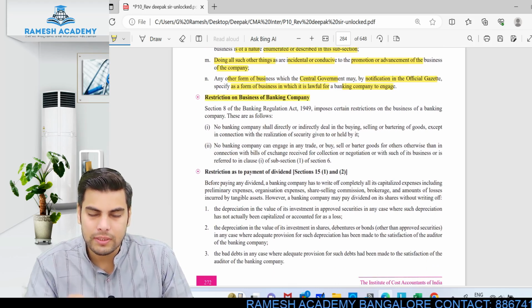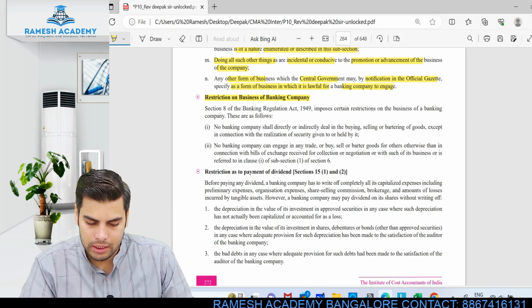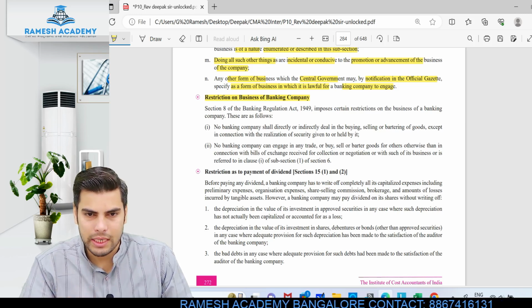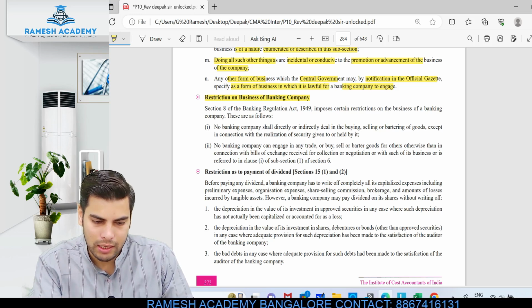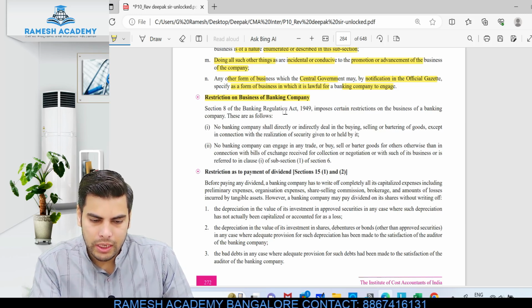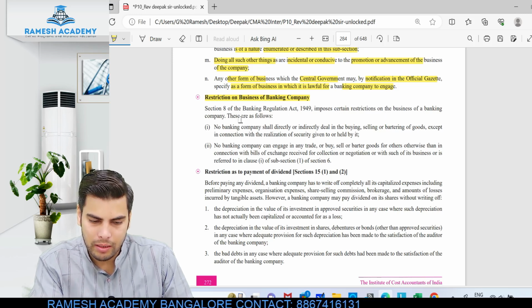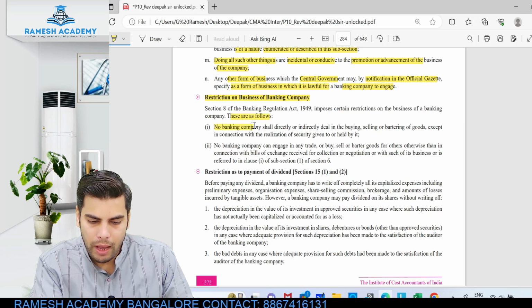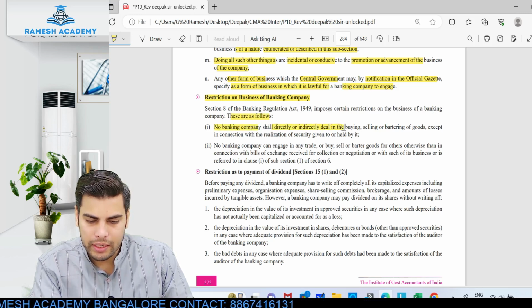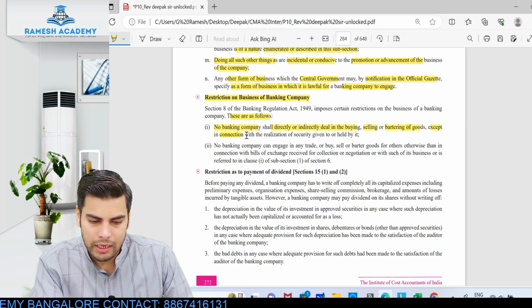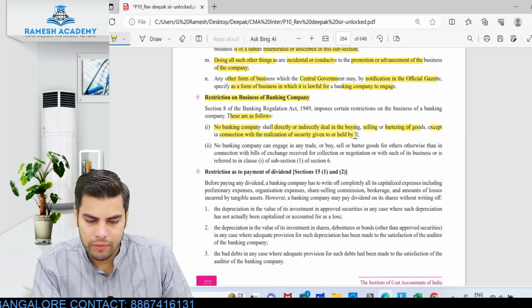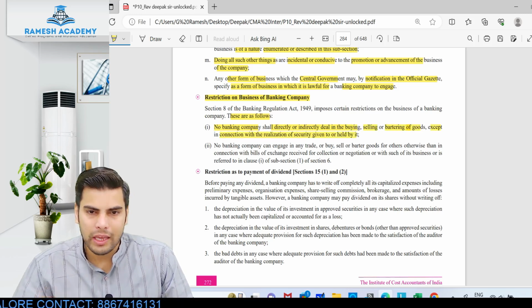All right. Restriction on business of the banking company. These are the services which are restricted for banking companies. It means they are not supposed to engage in these activities. Let us understand what exactly those are. Section 8 of the Banking Regulation Act imposes certain restrictions on the business of the banking company. No banking company shall directly or indirectly deal in buying, selling or bartering of goods, except in connection with the realization of security given to or held by it.